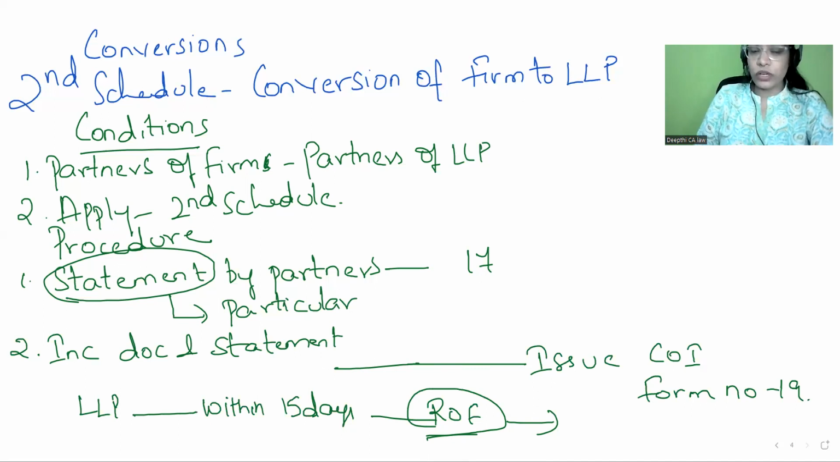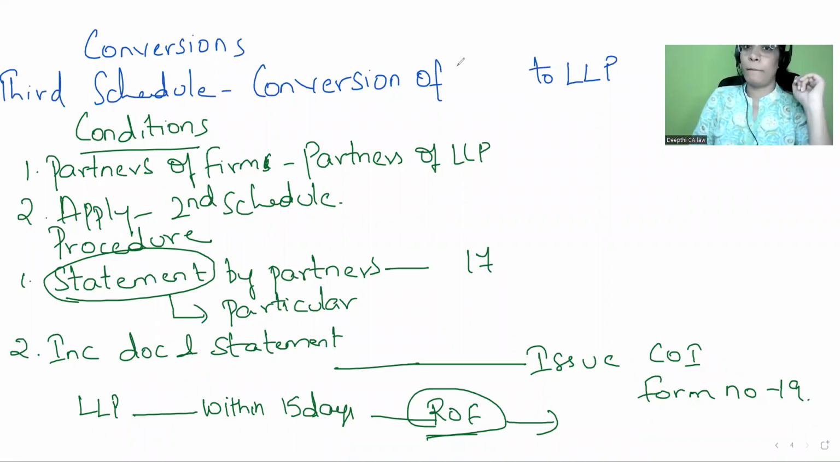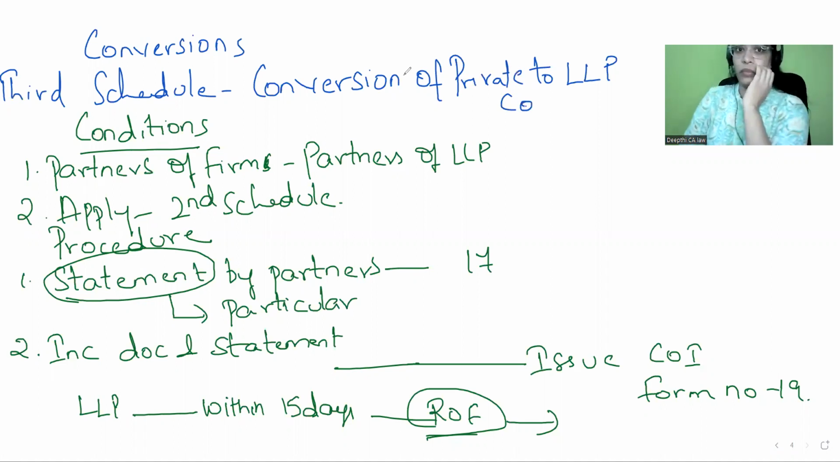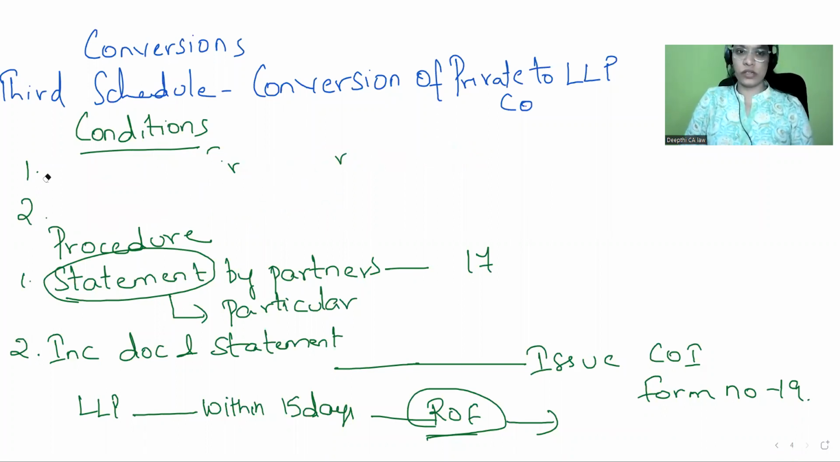Now, what if you're converting a private company into LLP? I'll make very little changes here. You just see here, it is the third schedule. Here we will refer to private company. So, conversion of private company into LLP. Two conditions must be satisfied. Procedure is one and the same. So what are those two conditions here?